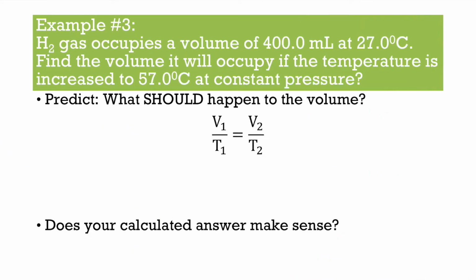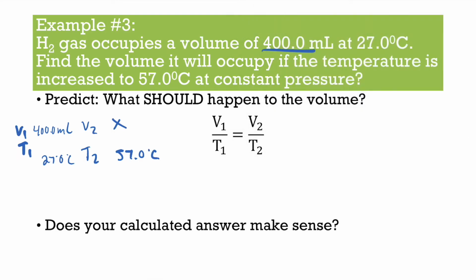Okay, so let's jump into one last question. H2 gas occupies a volume of 400 milliliters at 27 degrees Celsius. Find the volume it will occupy if the temperature is increased to 57 degrees Celsius at constant pressure. Okay, so we have V1, T1, V2, T2. 400 milliliters is our volume 1. Temperature 1 is 27 degrees Celsius. We're finding V2, and we're ending at 57 degrees Celsius.